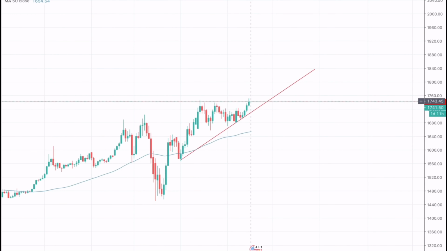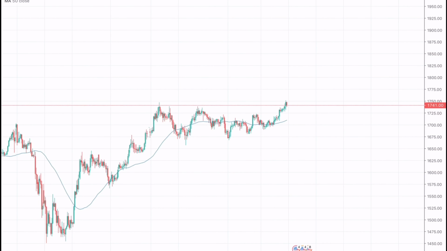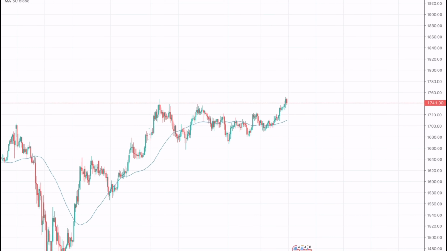Now coming to the 4 hourly chart, we can see that the market is making a channel, as I will show you.